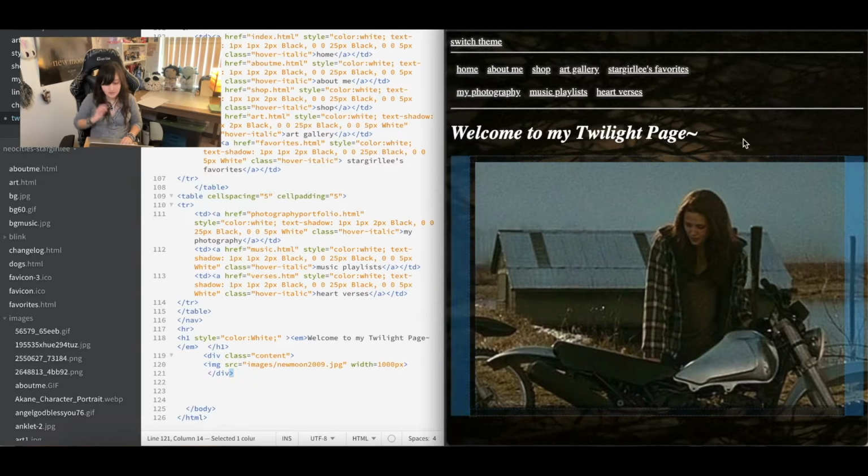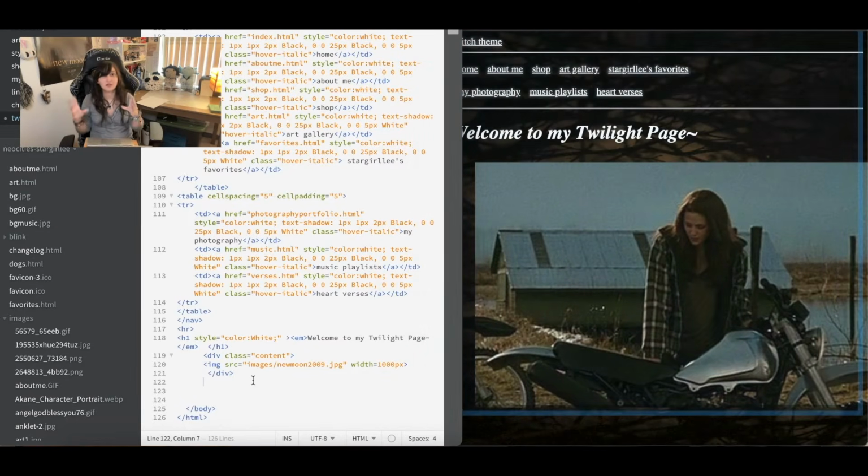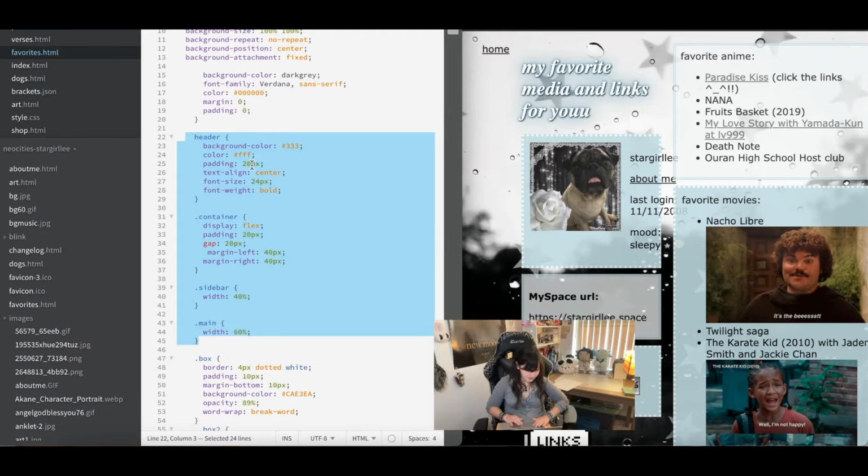Okay, you know what? I'm gonna leave this here for now as a base, and we're just gonna continue on with the base layout code, and then I'll refill in the background, the header, blah blah blah. I'm gonna start with all this. I'm so sorry, but I'm copying. You can pause right here if you want to see. This is how we're going to make the whole thing: in one container, and then we're gonna do the sidebar, which is on the left, and then the main.